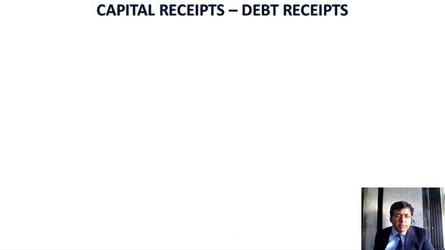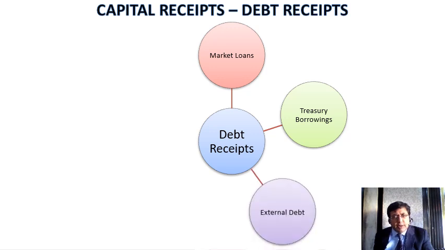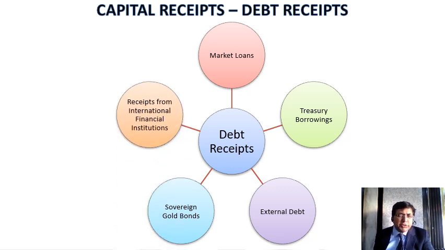Capital receipts will also include debt receipts. Debt receipts means money received by the government basically in the form of a loan. It includes the market loans. The government borrowing money from the market can be considered part of the debt receipts. Then there are treasury borrowings and external debt, that is, the government borrowing money from other economies or international institutions. It also includes money collected by the government through sovereign gold bonds and receipts from international financial institutions, kind of deposits made by them into the Indian economy.